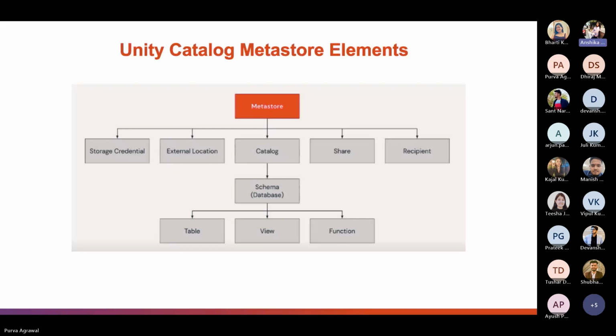Finally, we will talk about shares and recipients. Both of these relate to Delta Sharing, an open protocol developed by Databricks for secure, low-overhead data sharing across organizations. It is built into Unity Catalog. A share is a read-only logical collection of tables. These can be shared with one or more recipients, that is, data readers outside the organization.